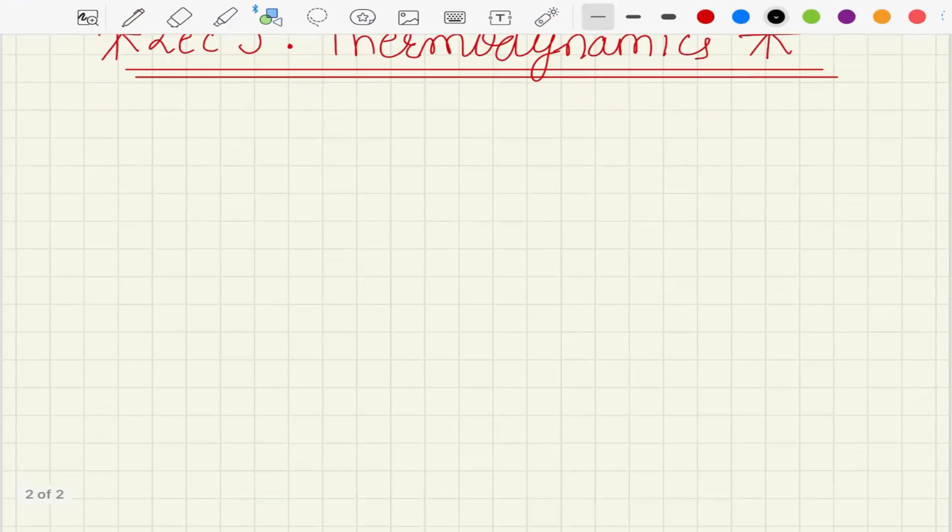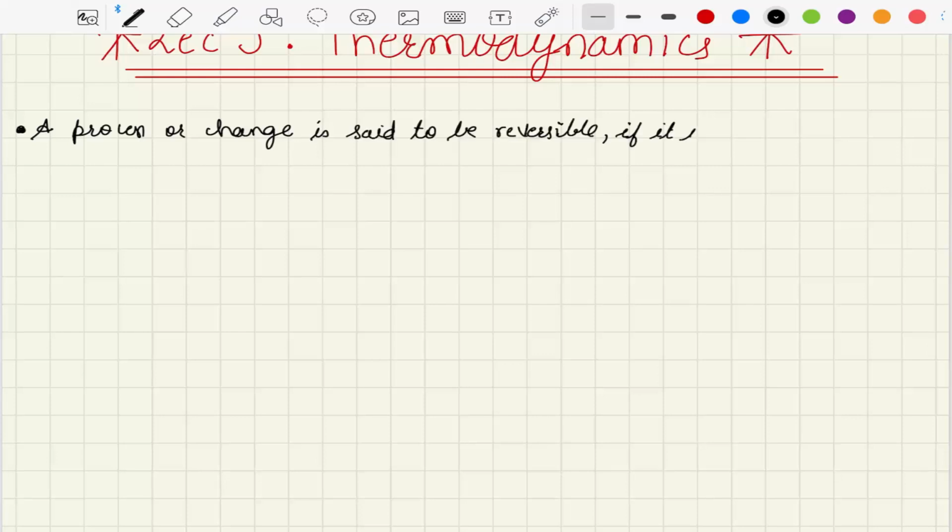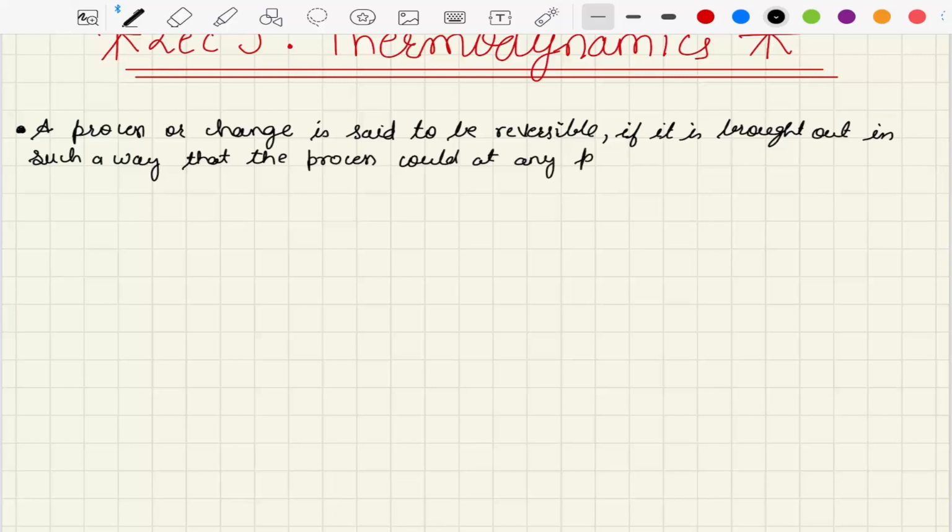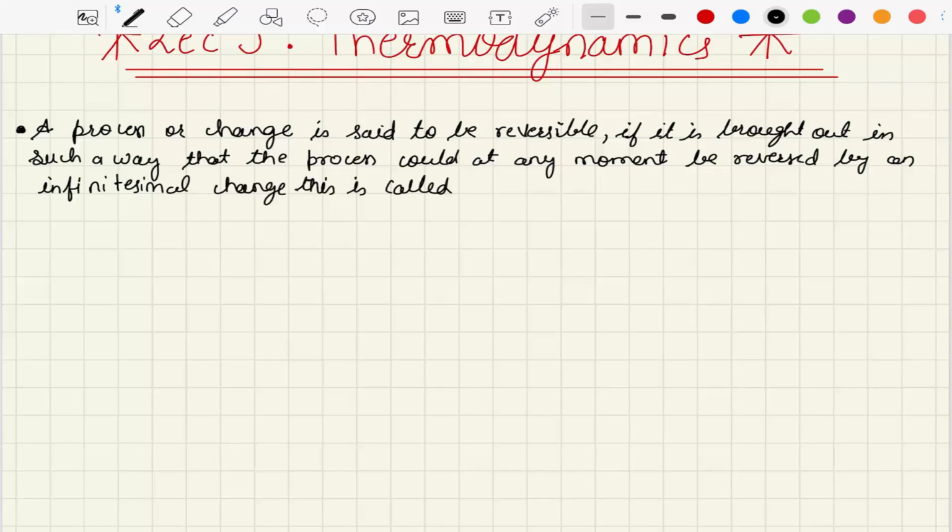The first topic which we are going to see is, in the previous class we have studied reversible work. So let us write the definition again. A process or change is said to be reversible if it is brought out in such a way that the process could at any point or any moment be reversed by an infinitesimal change. This is called a reversible process.